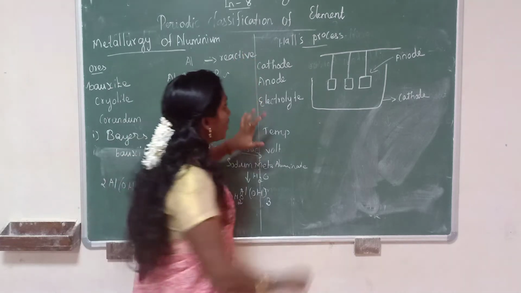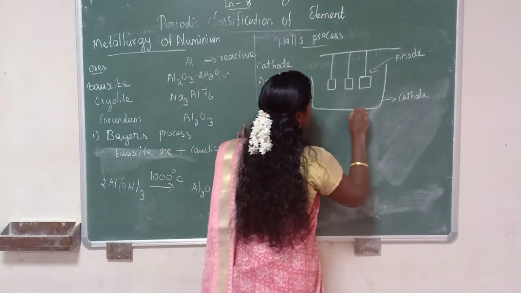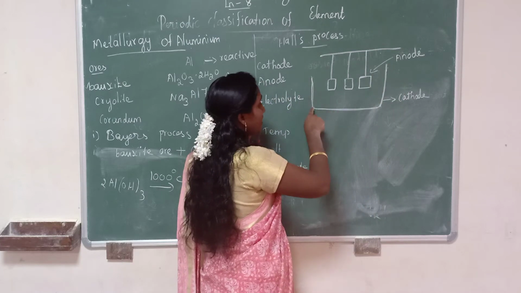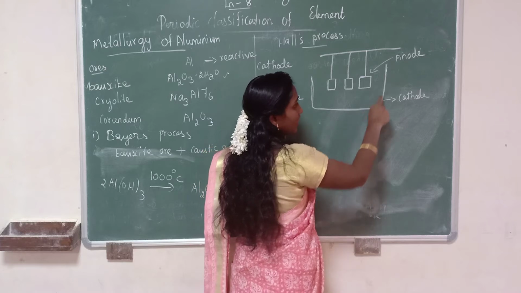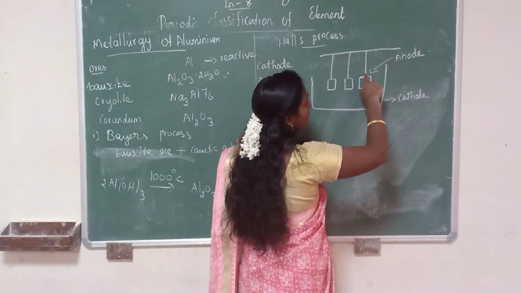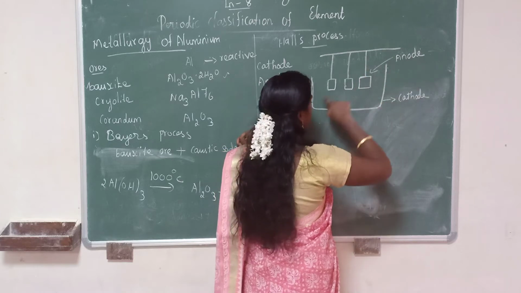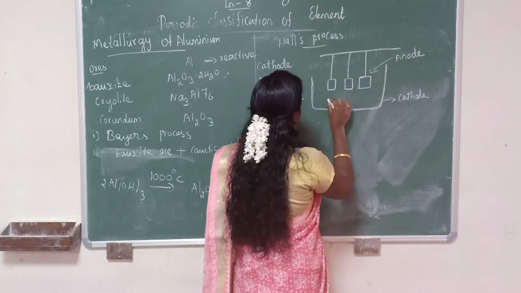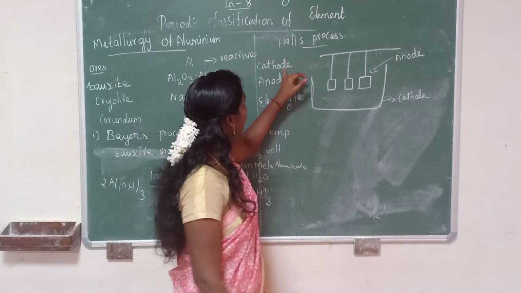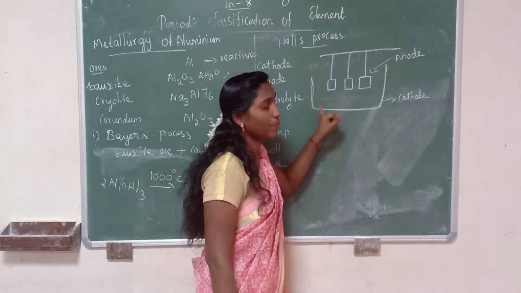Okay, see, this is the electrolytic cell. So this electrolytic cell contains 3 components, that is cathode, this tank is taken as cathode, and this rod is taken as anode, and electrolyte in between. Okay, so this cathode is made up of iron.